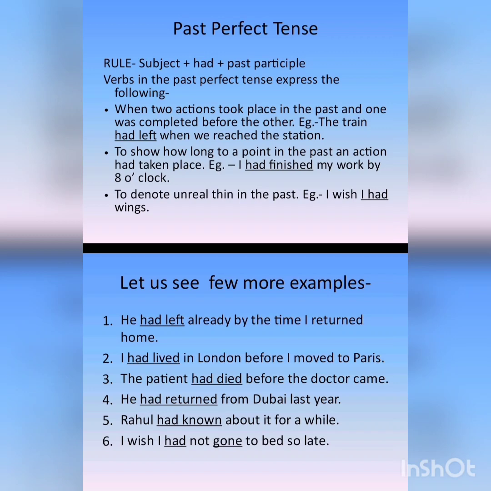Okay, when two actions are taking place simultaneously and one action gets completed before the other. For example, the train had left when we reached the station. So here two actions are taking place. The train had left, and the second action is we reached the station. So one action, that is the train leaving the station, has already happened when we reached the station.